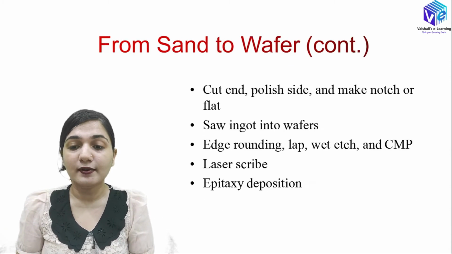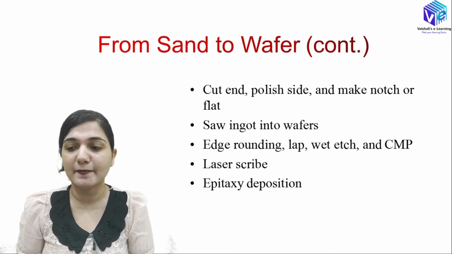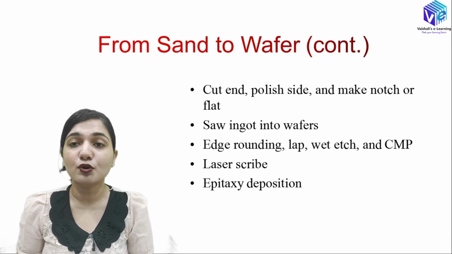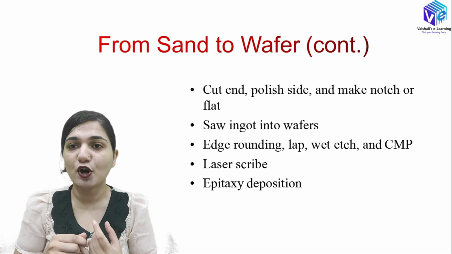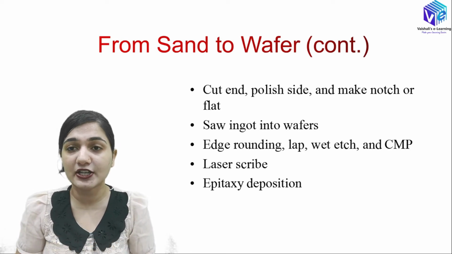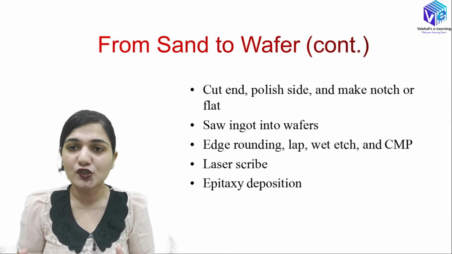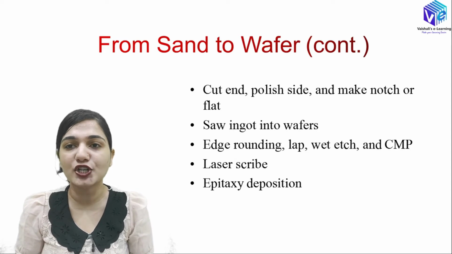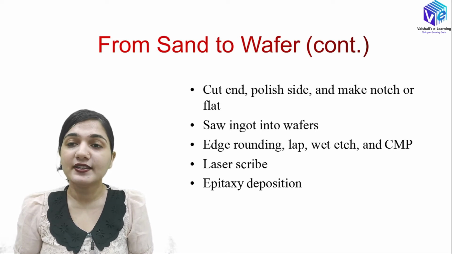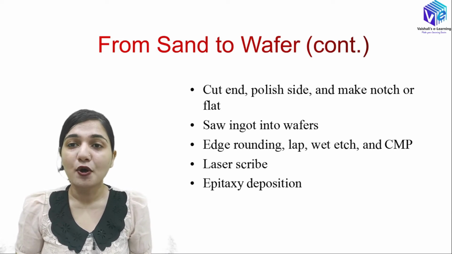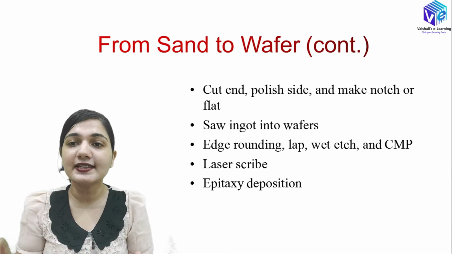Okay, so now we have a single crystal silicon ingot. We will be cutting its ends because the ends will be having very high impurity, and then we will be polishing one of its sides and then we will be making a notch or flats on it to identify the orientation. I have already talked about 111 orientation, 100 orientation. So we have to identify which orientation our silicon ingot is in. To identify that we will be making the notches on it or we will be making the flats on it. Then we will be sawing this ingot into the wafers. Now we are cutting this ingot and we will be getting the silicon wafers.